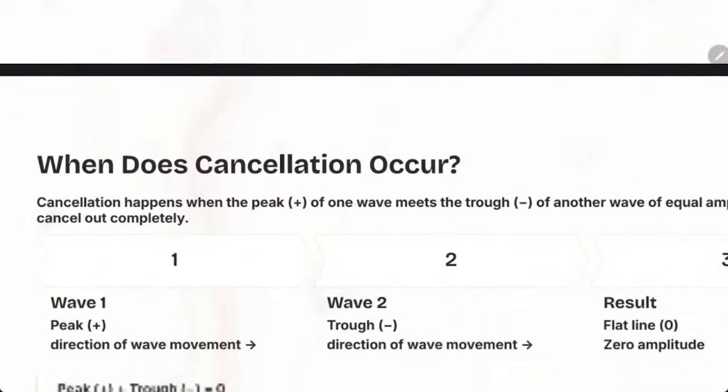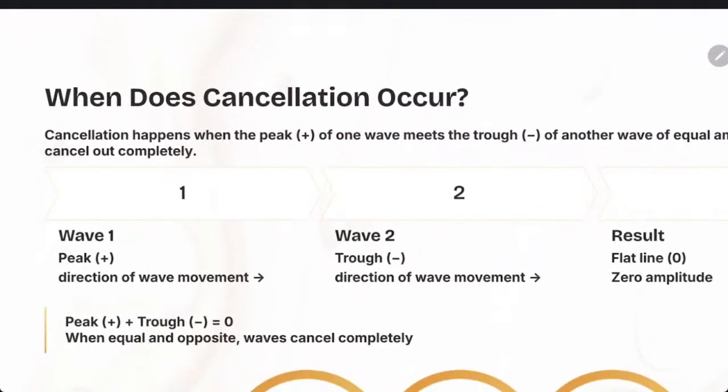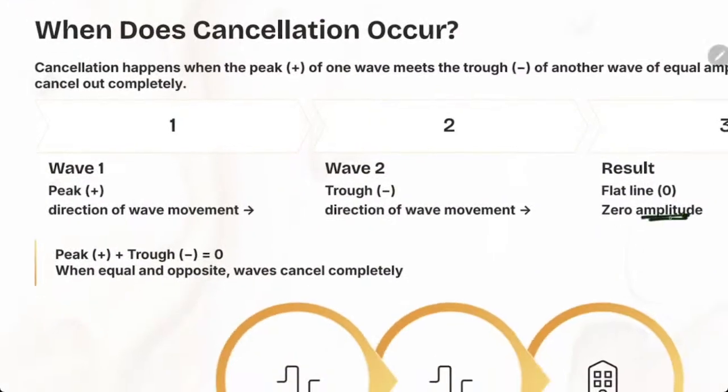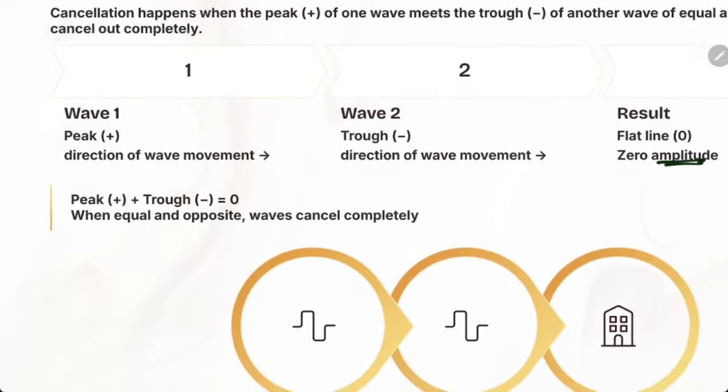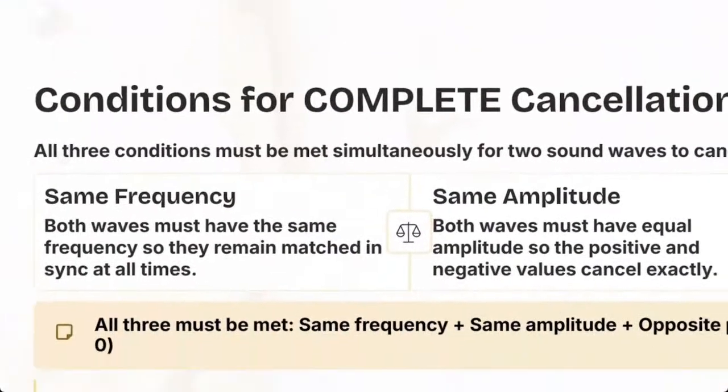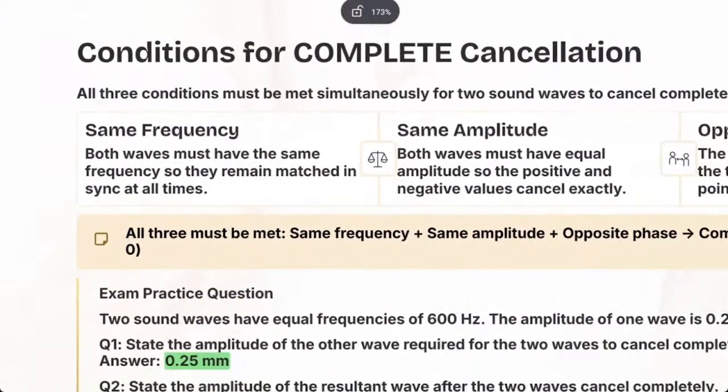This is what will happen, and you get cancellation. Flat line, zero amplitude. Because wave 1 was a peak and wave 2 was a trough, they cancel. Here you have complete cancellation.